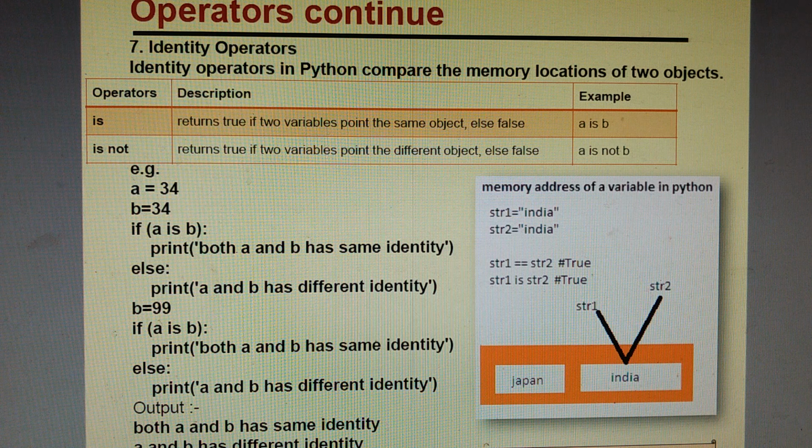The memory address map is also shown to you here. If two variables are storing the same value, India, it means we can say that these two strings, string 1 and string 2, are equal. So if we compare them using the equal to operator or using the is operator, the output for both conditions will be true.